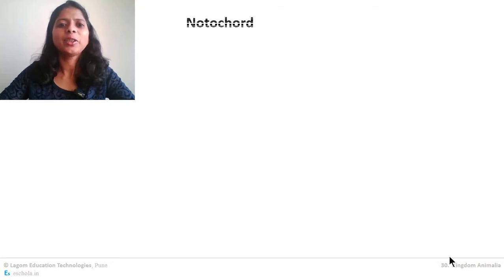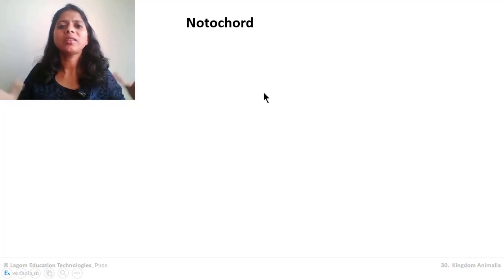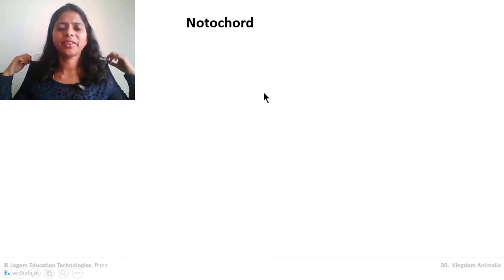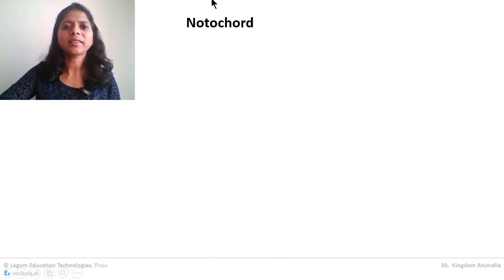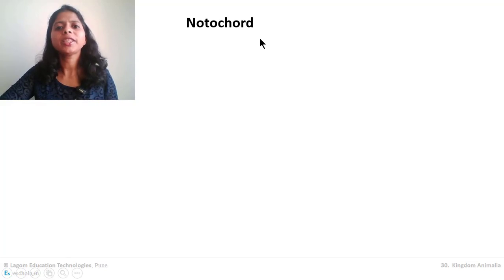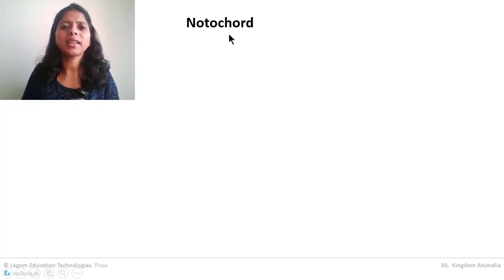Studying is the notochord. Now try to understand the notochord first. Remember one thing, notochord is one kind of organ present in our body. Notochord is not something very odd, but it is an organ, a particular structure which is present in some animals and some animals don't have this structure. So animals are basically classified on the basis of whether notochord is there or not.